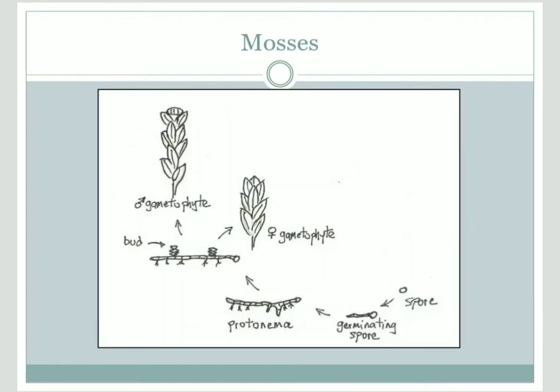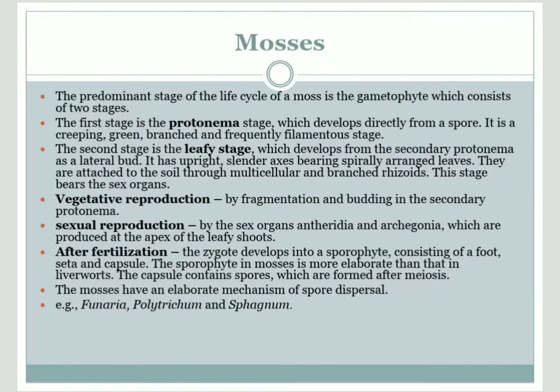Here, if you see the structure, the spore is germinating and undergoes the two stages. After fertilization in any bryophytic organism, it develops into the sporophyte, which consists of foot, seta, and capsule. The capsule contains the spore mother cells, which later undergo meiosis and develop into the complete gametophytic structure.